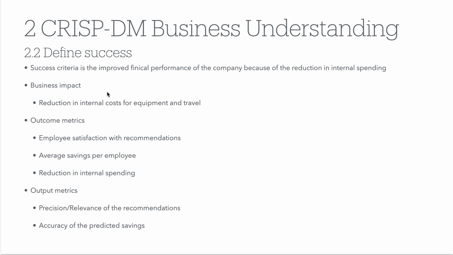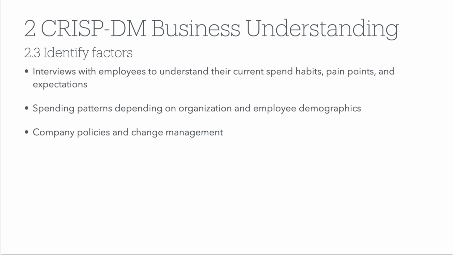Output metrics for the machine learning solution would be precision or relevance of the recommendations of the recommendation system and the accuracy of the predicted savings.